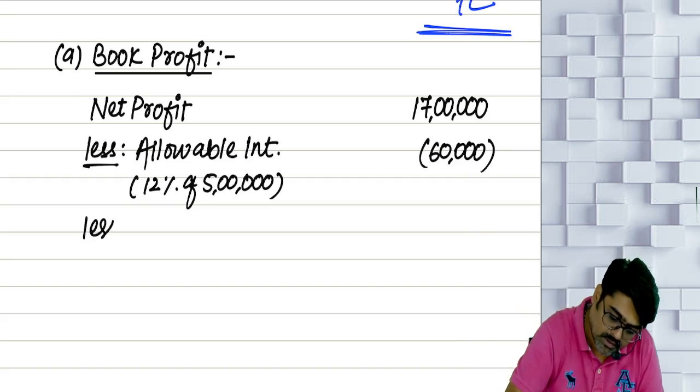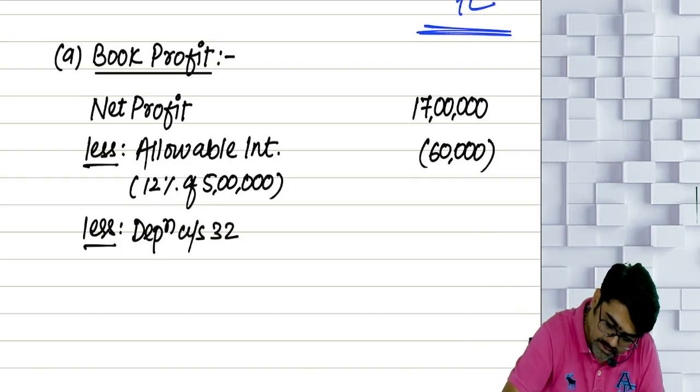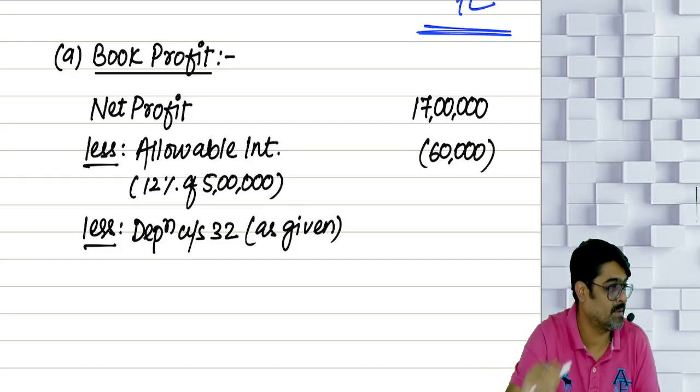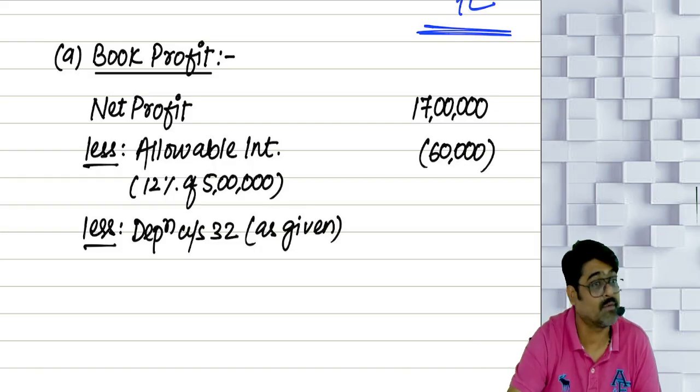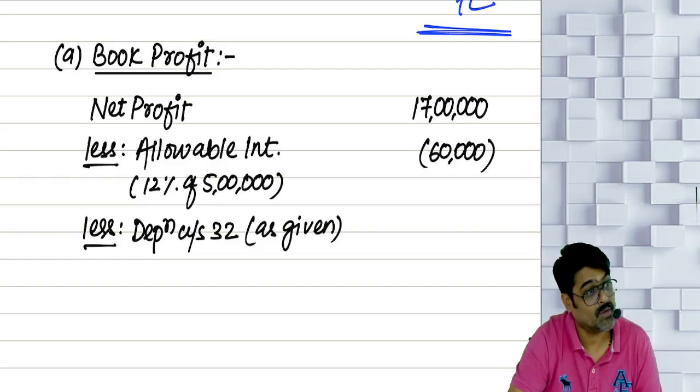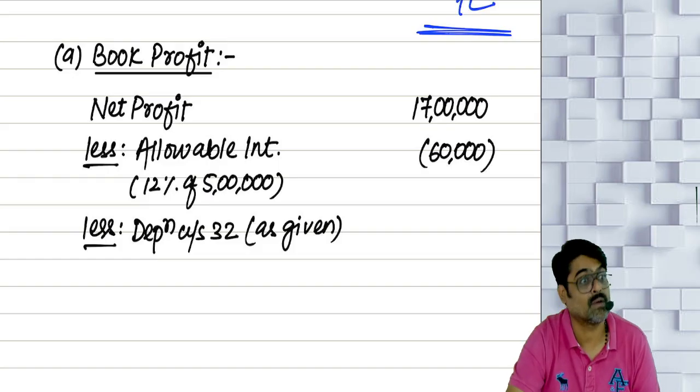Then less what? Depreciation. Depreciation under section 32 as given. If it was not given, I would have to calculate this depreciation. And you are very lucky that they have not given you the details to calculate the depreciation. If I am your examiner, I will give you the details to calculate the depreciation.